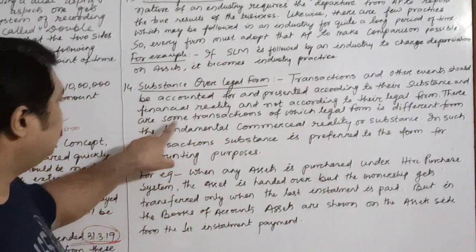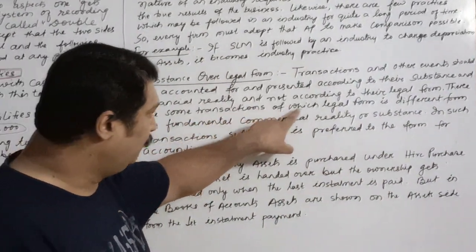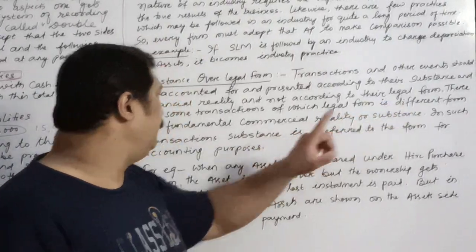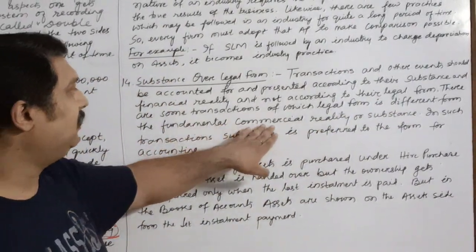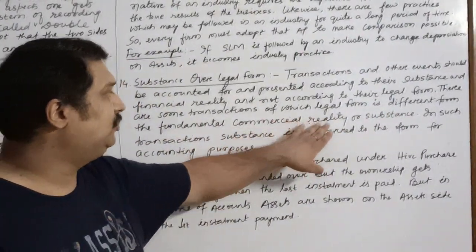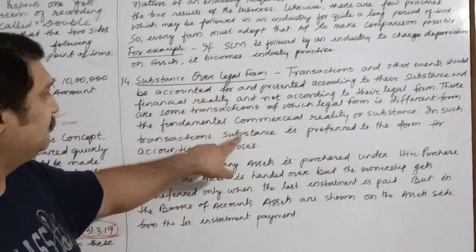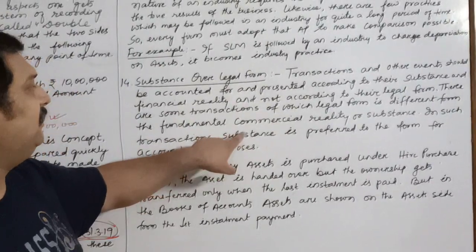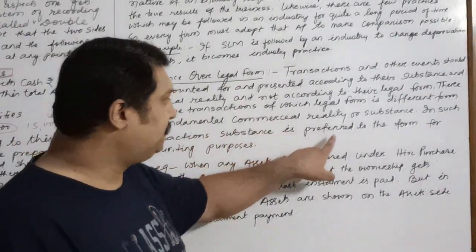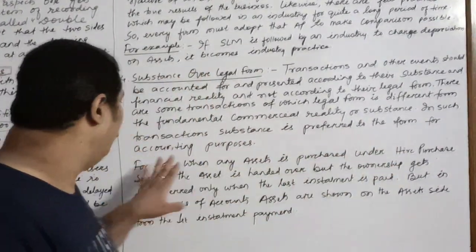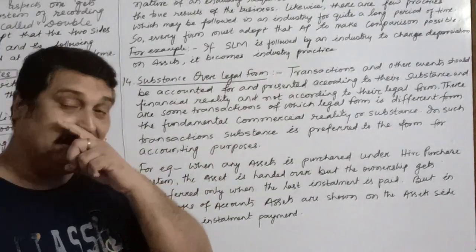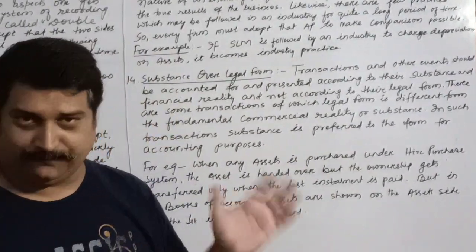There are some transactions of which the legal form is different from the fundamental commercial or financial reality. In such transactions, substance, meaning the financial reality or commercial reality, is preferred to the form for accounting purposes, and the legal form is not followed.